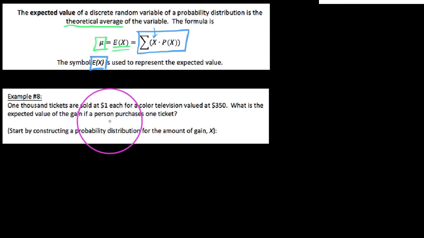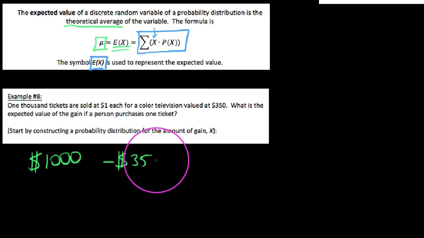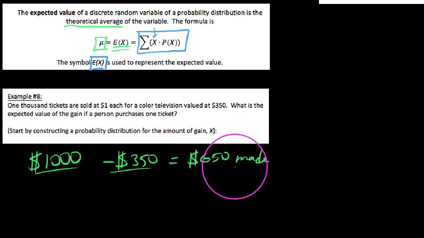The bottom line is this: if you sold all 1,000 tickets at $1 a piece, you'd be making $1,000. And if you had to give the winner the television, that means you're out about $350. So you made $1,000, you lost $350, and what it comes down to is you made $650. This would be a great game if you were the person running the raffle, because you would have a net gain of $650 total.